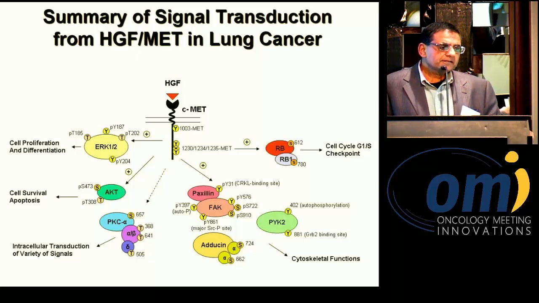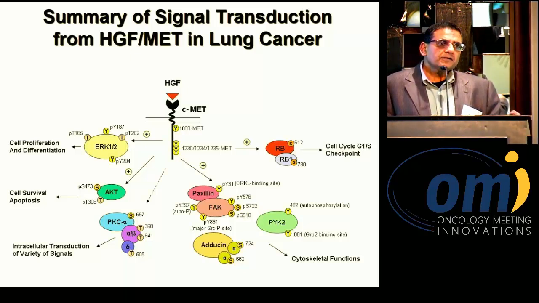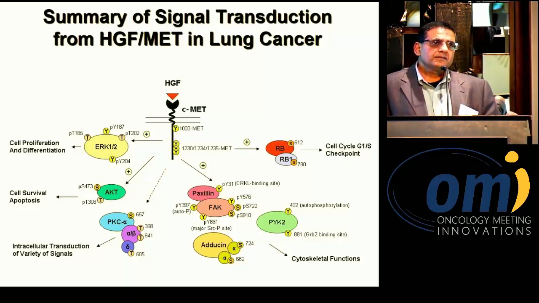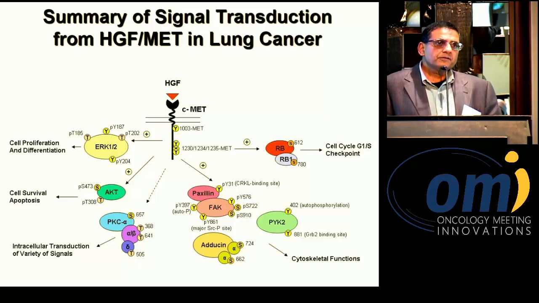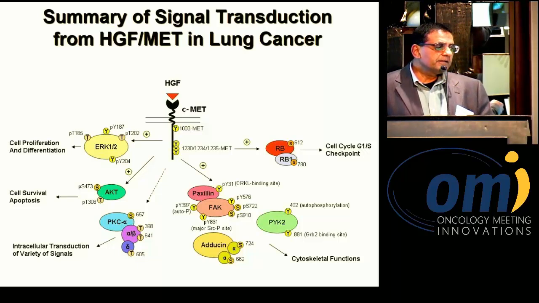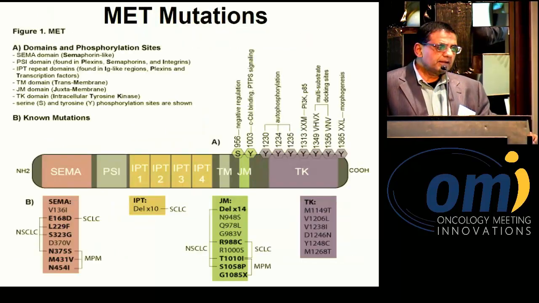You can have cell cycle abnormalities that get activated. You can even have cytoskeletal abnormalities such as paxillin, which is a 68 kilodalton protein important in focal adhesion, and p125 FAK being phosphorylated. As well, you can have these intracellular signal transduction abnormalities and cellular proliferation and differentiation abnormalities with MET and HGF.